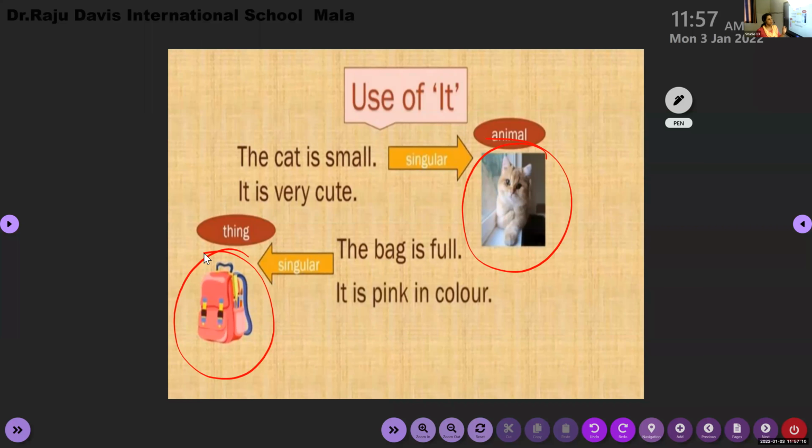Okay, so these 7 pronouns are the main pronouns and they are always used at the beginning of a sentence. They tell us who or what is doing the action. Only in place of that do we make use of these 7 pronouns.